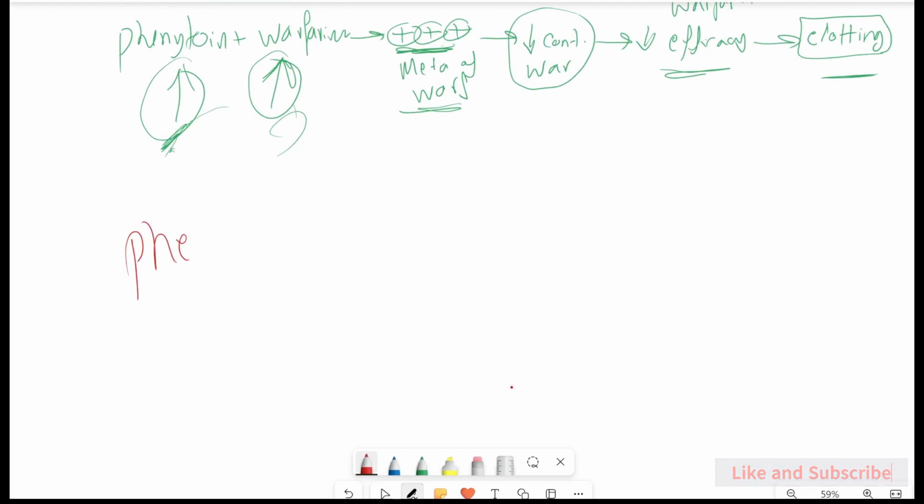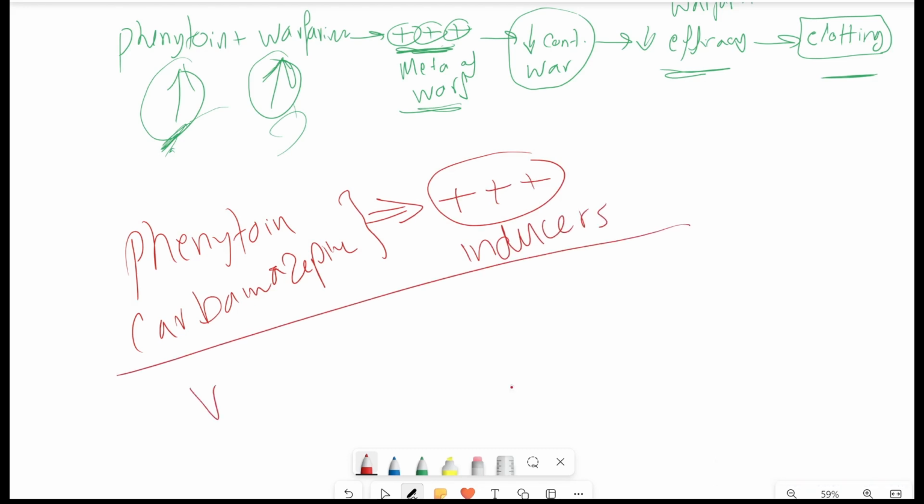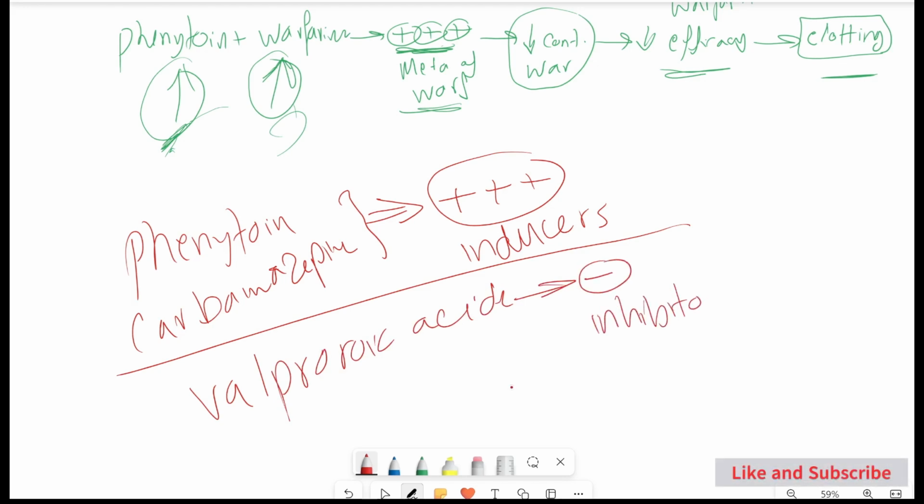We discussed that phenytoin and carbamazepine are both considered inducers. On the other hand, valproic acid, or valproate, is considered an inhibitor.